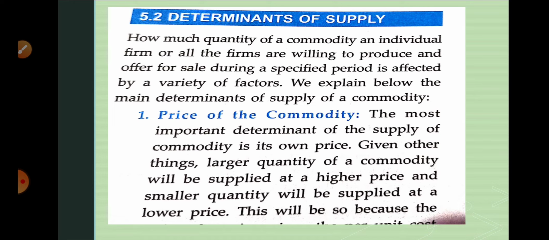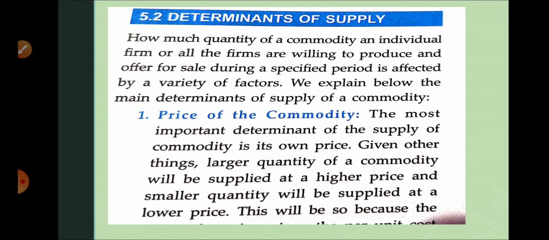So if there is a single producer, then it is individual supply, and if there is more than one or more than two sellers, then it will be a market supply. The same concept is there which was there in supply: the willingness to sell at a particular time, at a particular price, and in a given or specific time period. So individual and market supply, I think you have understood.